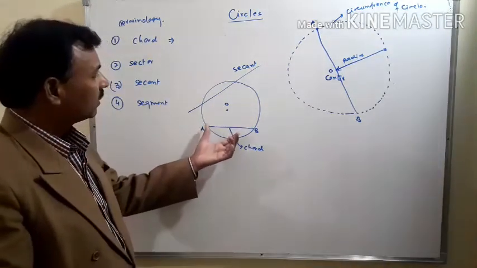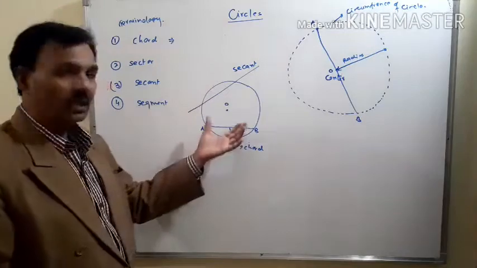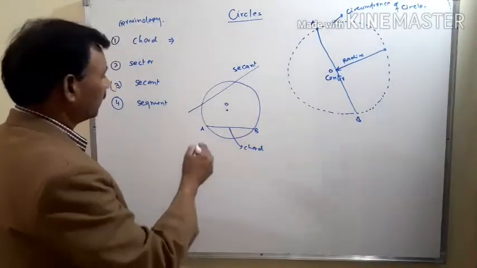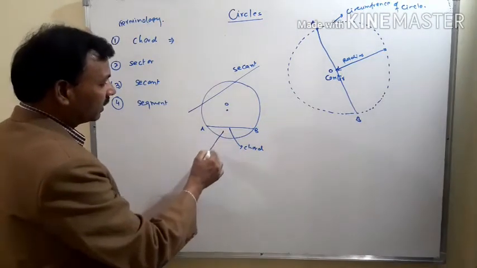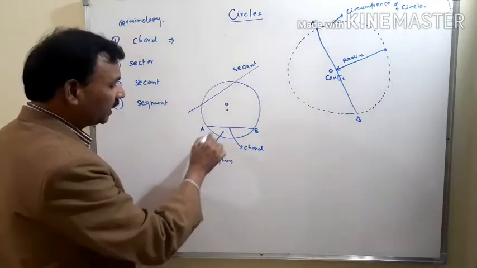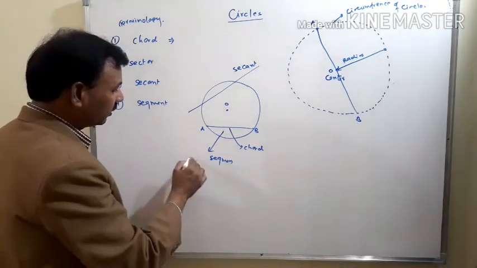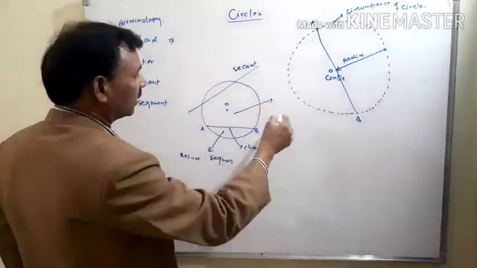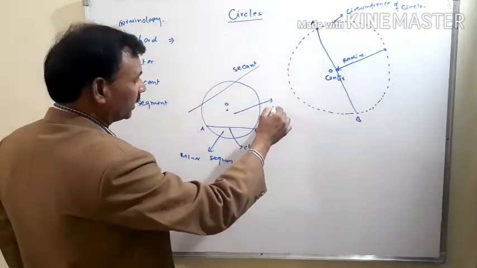Any chord divides the whole circle into 2 parts, and each part is known as a segment. That means this is the segment. Since this segment is smaller, it is known as the minor segment, and this segment is larger, so it is known as the major segment.